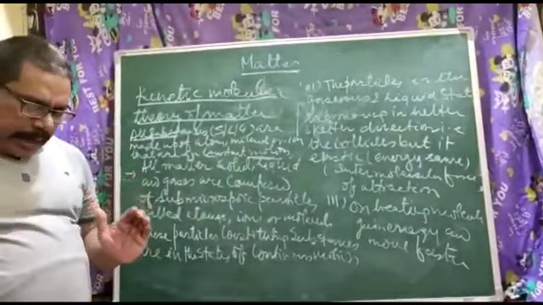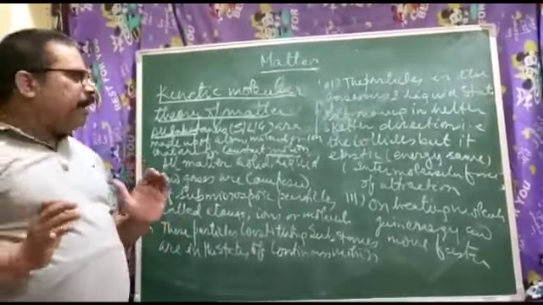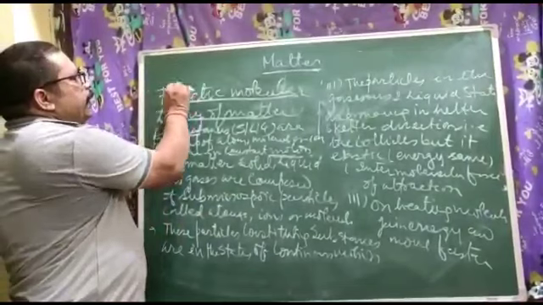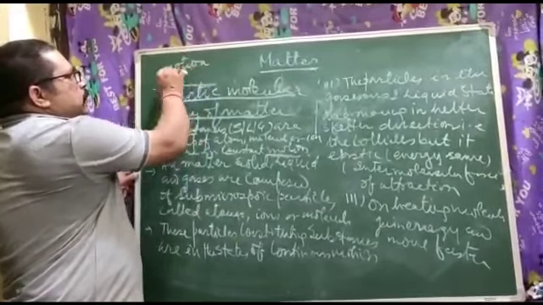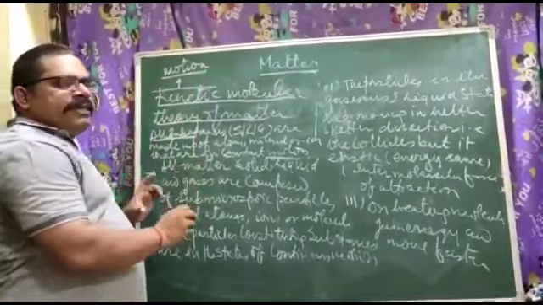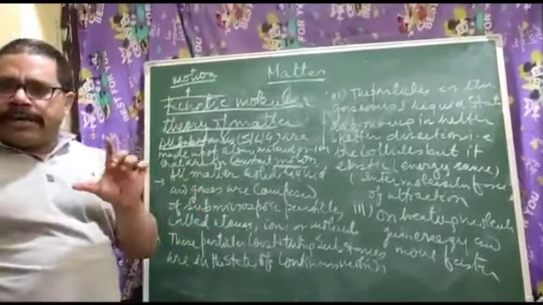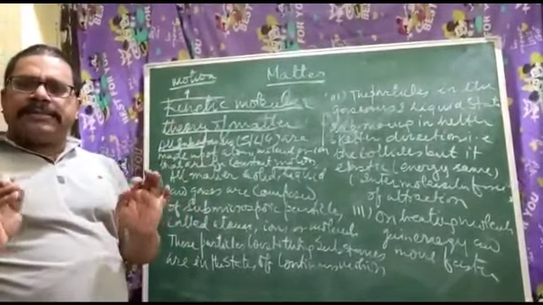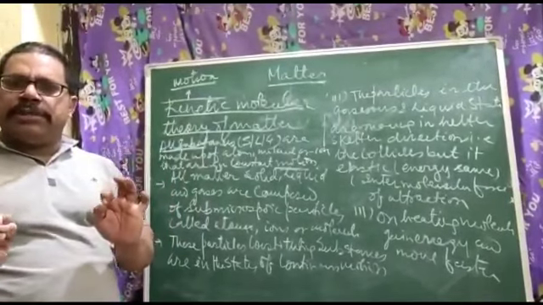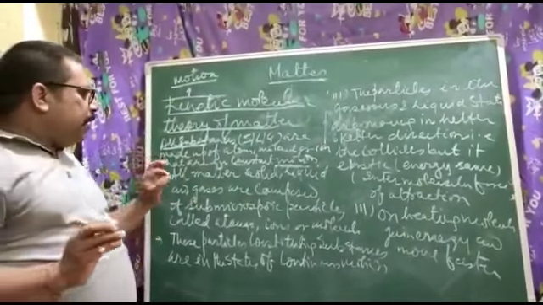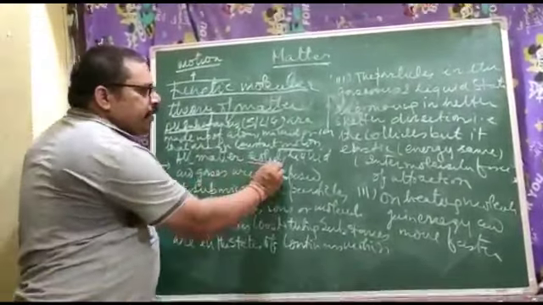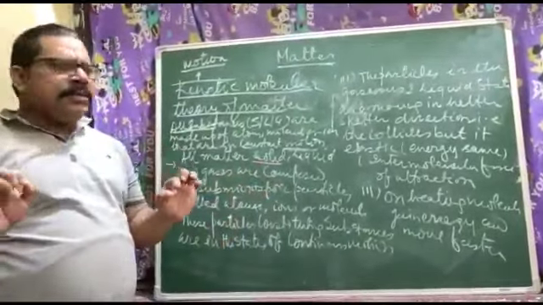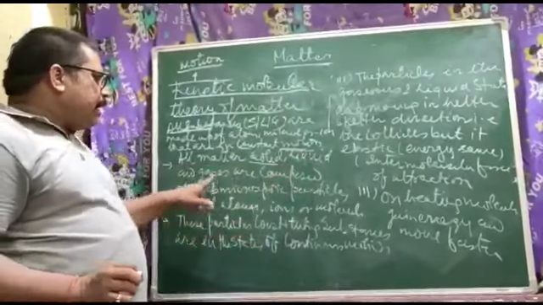This is called kinetic molecular theory of matter. Kinetic means motion. Every state has molecules in motion, but in some cases like the solid, it is very less, liquid little bit more and gases most.